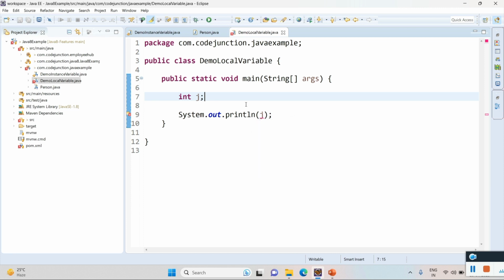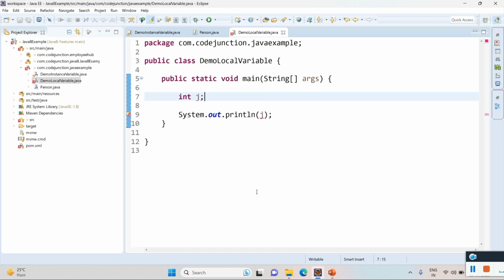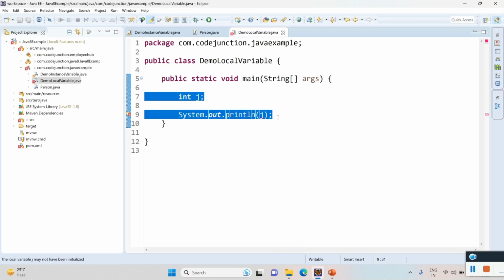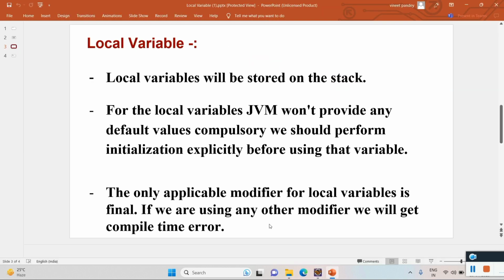So before using a local variable, we must initialize its value. So this is the point: for a local variable, JVM won't provide any default value. Compulsorily, we should perform initialization explicitly before using that variable, as I showed you in this example. But for instance and static variables, JVM provides default values.